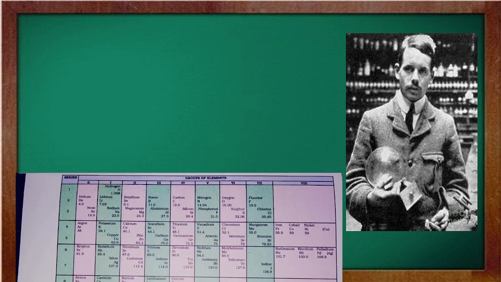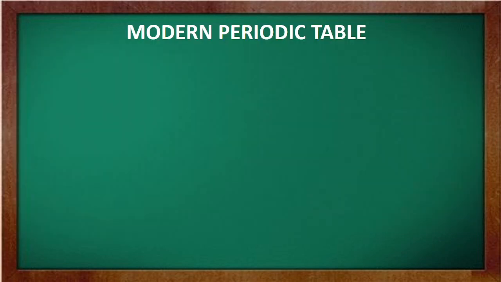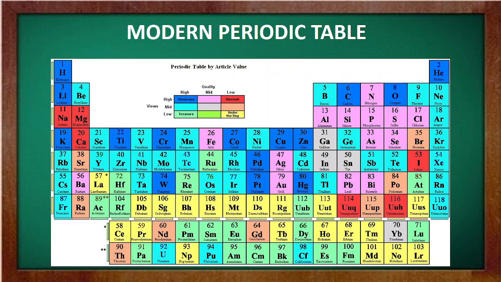See this, he was Mendeleev, and this is the classification of Mendeleev's periodic table, and now comes the modern periodic table, and here it goes. This is your modern periodic table. Now this periodic table explains many things, many properties. Each color signifies different things. Each color is responsible for a different thing. Each element has a different property. They classified everything and placed it in a group and in a period.